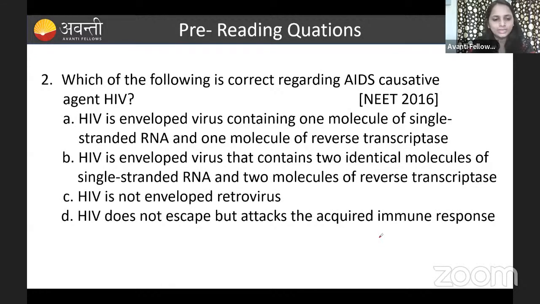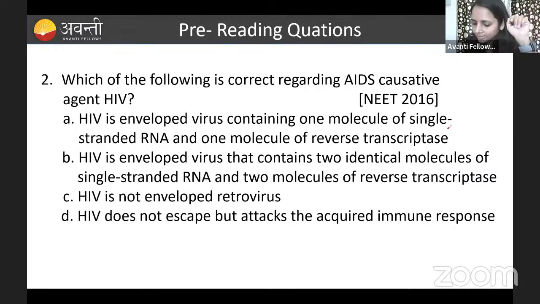Then coming to option C, HIV is not an enveloped virus, and option D, HIV does not escape but attacks the acquired immune response. So here they're asking about the correct statement. Let us answer one by one. In option A, they are telling that HIV is an enveloped virus containing one molecule of single-stranded RNA and one molecule of reverse transcriptase.